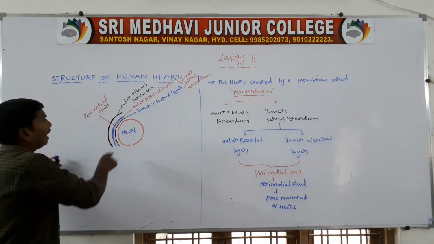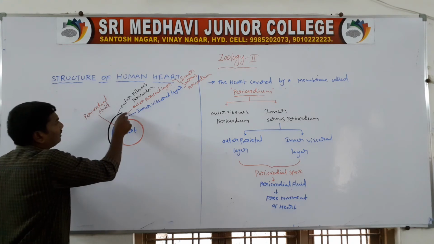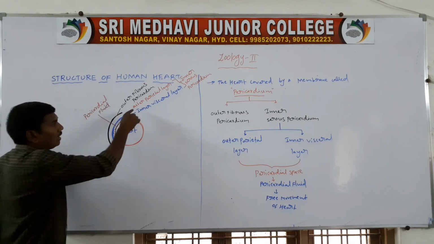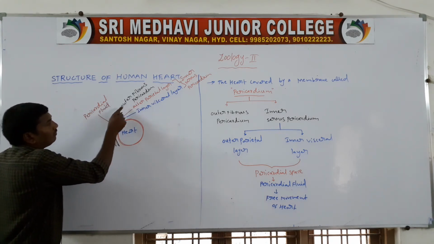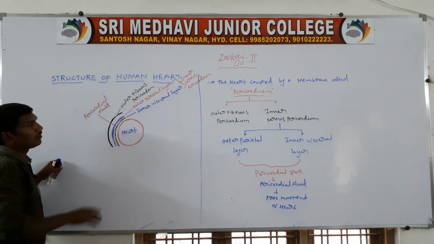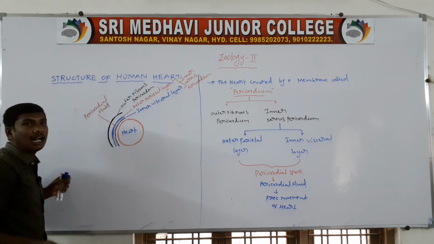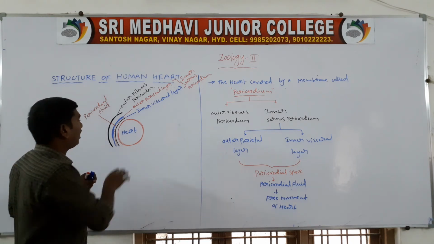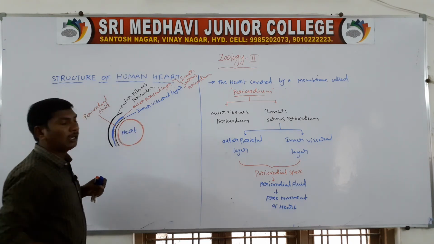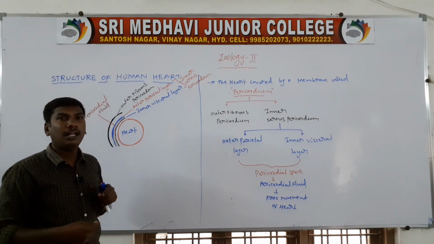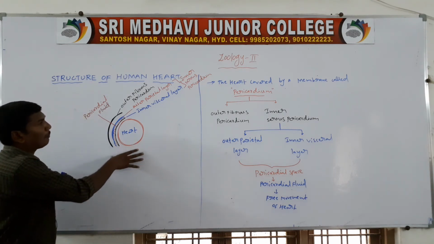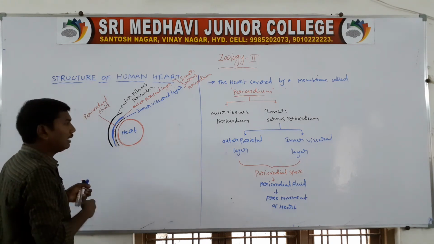Next, the outer parietal layer is fused with the outer fibrous pericardium. The inner visceral layer adheres to the heart walls, and this is the outer epicardium. So these together are the pericardium, the heart covering membrane.